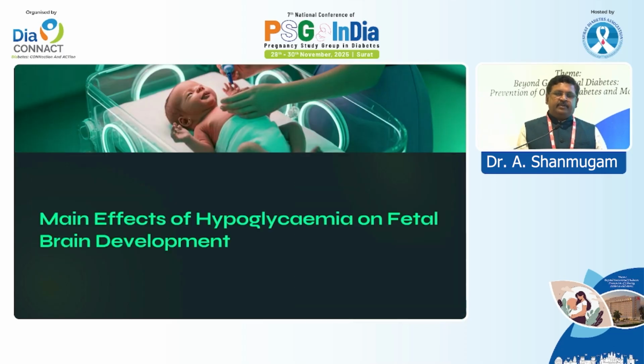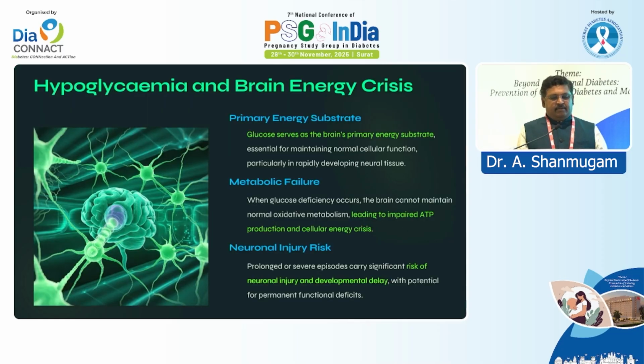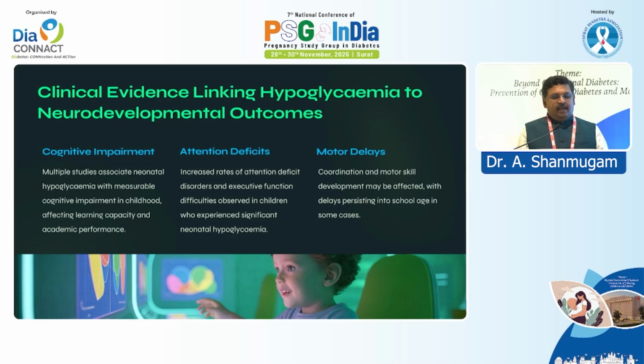And apart from that, hypoglycemia also has an impact on the baby's brain development. We all know that glucose is the primary source of energy. Whenever there is hypoglycemia, it impairs ATP production and the energy of the cell goes down, so there is risk of neuronal injury and developmental delay. Whenever the mother has frequent hypoglycemia, particularly during pregnancy, there is cognitive delay and developmental delay in the baby. Hypoglycemia will cause cognitive impairment, attention deficit, and motor delays in the babies.